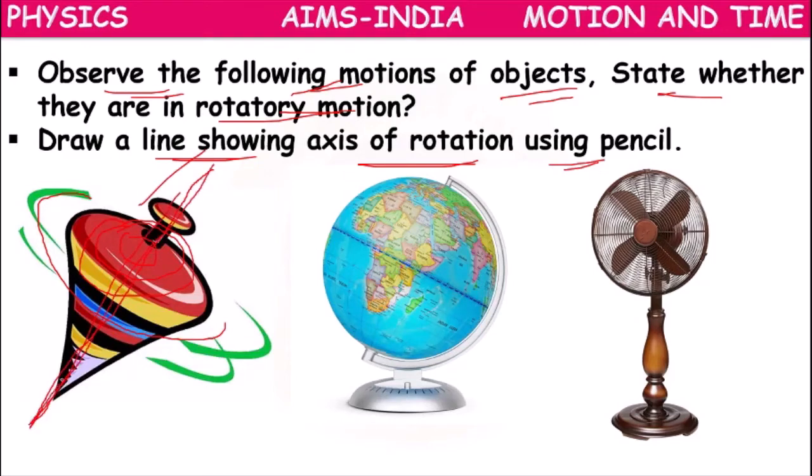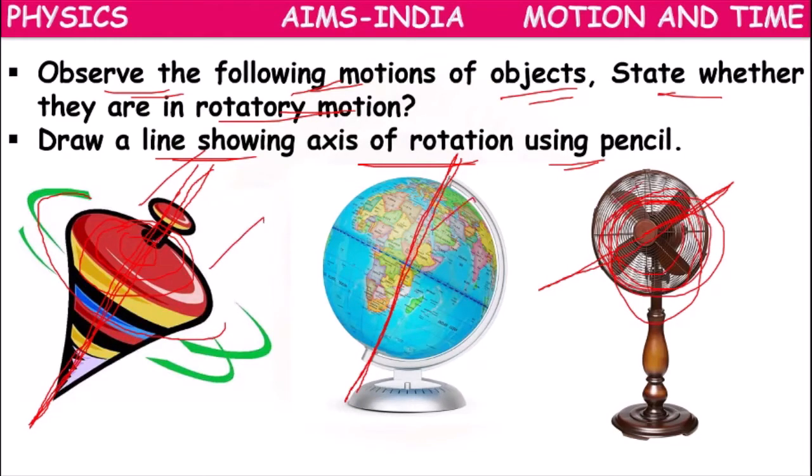This will be the axis of rotation. Even for the globe, this will be the axis of rotation, and all the parts of the globe will move around this axis. Next, for the ceiling fan also, this will be the axis of rotation, and the blades will move around this axis continuously. So these 3 are examples of rotatory motion.